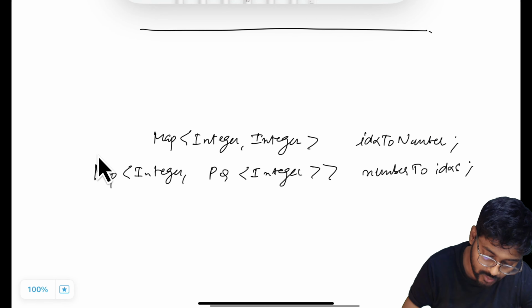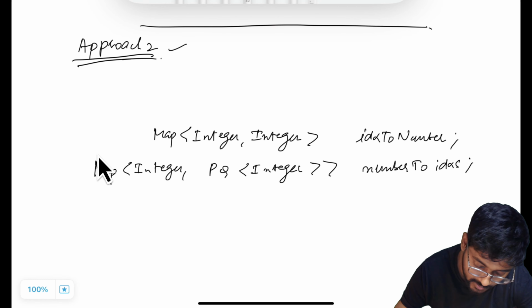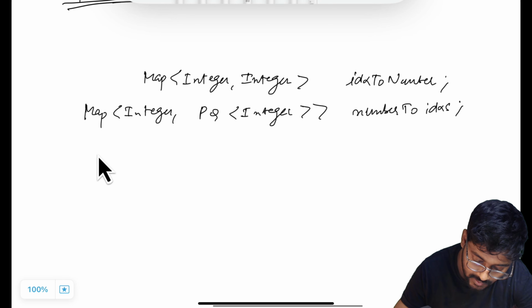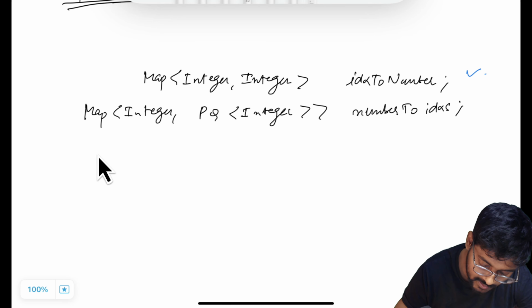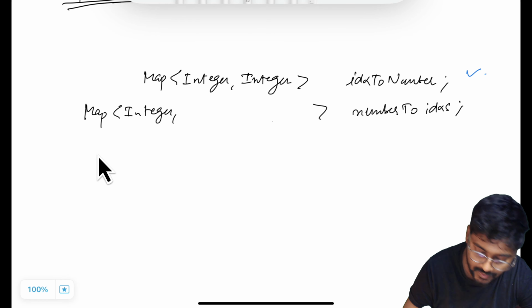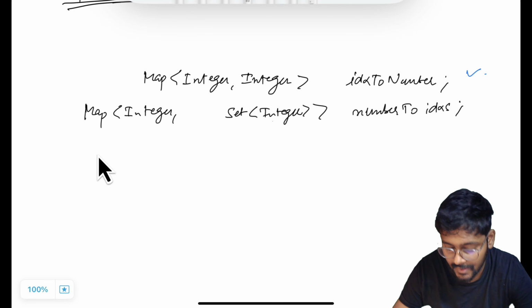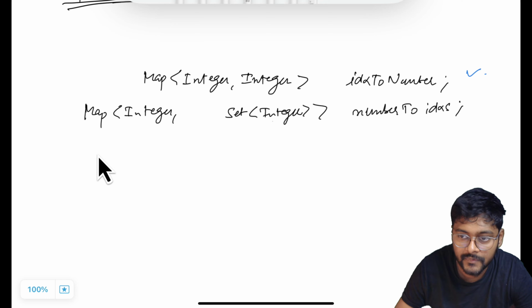Now we will be coming to our second approach, approach 2. Let's see what changes I'm going to make in this case. Here we definitely have to keep the number to index map, but instead of the priority queue, if I just take a set data structure, then to get the minimum value from this set we have to iterate over it, right? That is going to take order of n time.